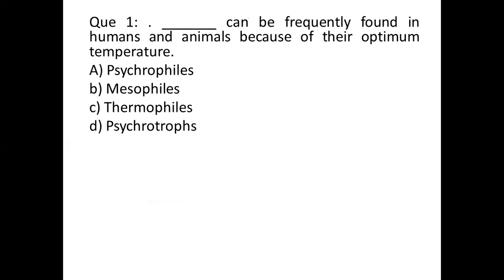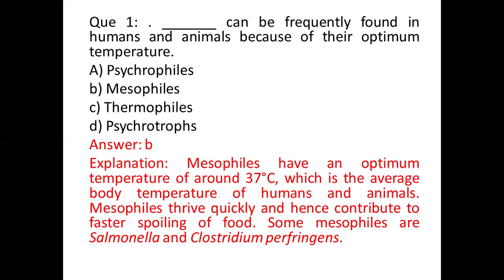Let's get started. Question number 1. Dash can be frequently found in humans and animals because of their optimum temperature. The options are option A, saccharophiles, option B, mesophiles, option C, thermophiles, and option D, saccharotrophs. And the correct answer is option B, mesophiles.